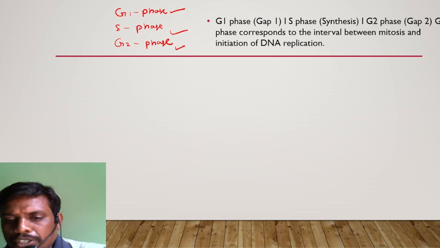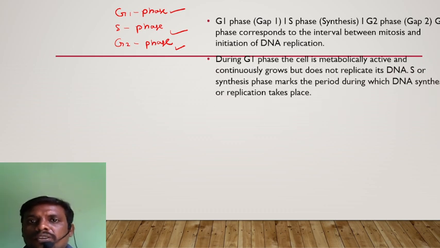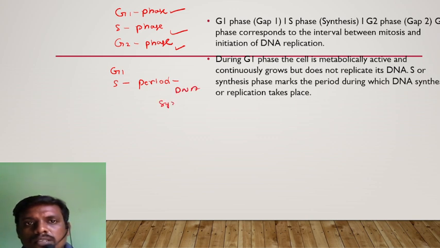Now here, what happens during the G1 phase? The cell is metabolically active and continuously grows during the G1 phase, but does not replicate the DNA. The S phase, the synthesis phase, marks the period during which DNA synthesis takes place.